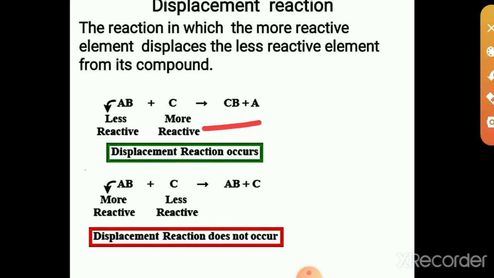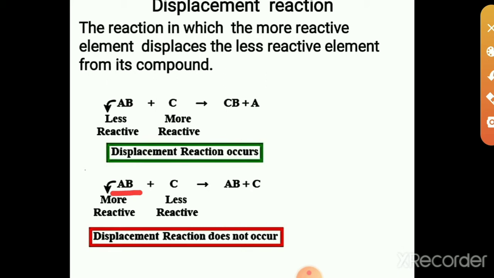The more reactive metal displaces this less reactive metal. Then the equation will become CB plus A. And once more, from this equation, A is more reactive than C.